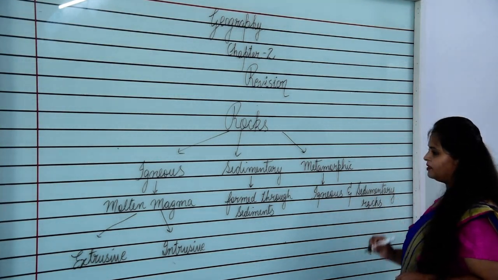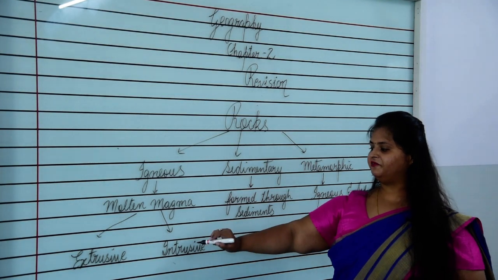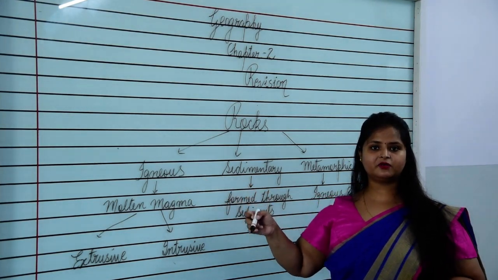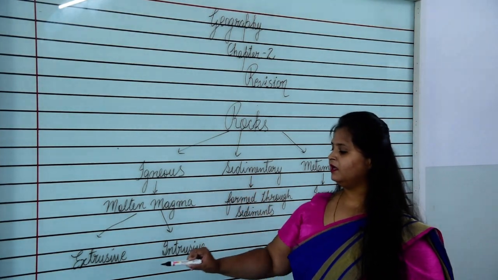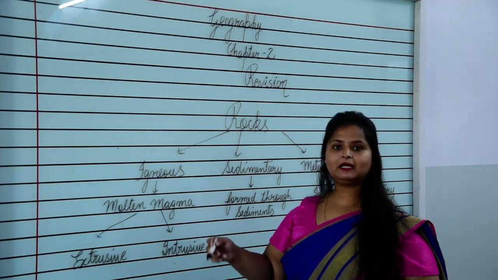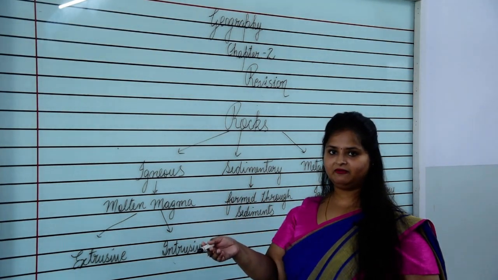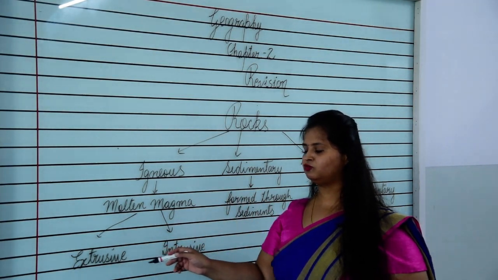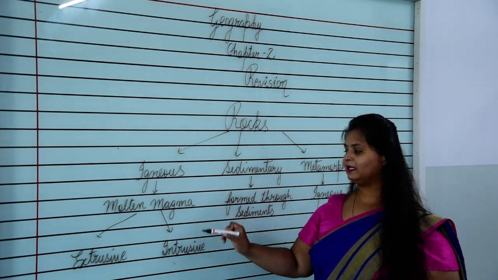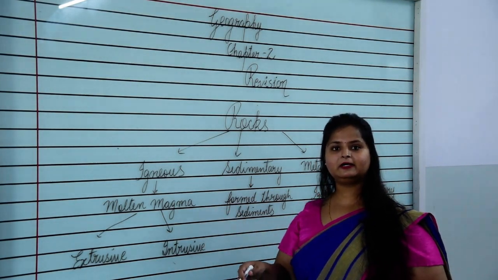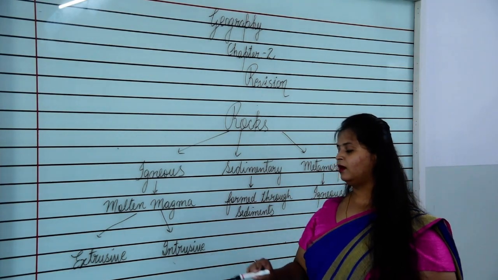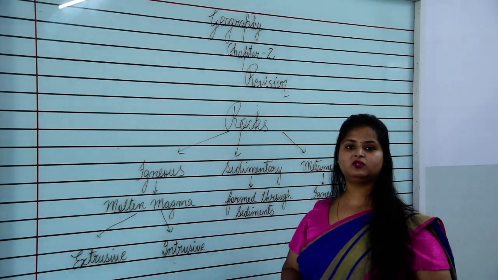Let me tell you, extrusive: when the molten magma comes outside as lava and solidifies, it forms extrusive igneous rocks, and when molten magma cools down inside the earth crust only, it is known as intrusive